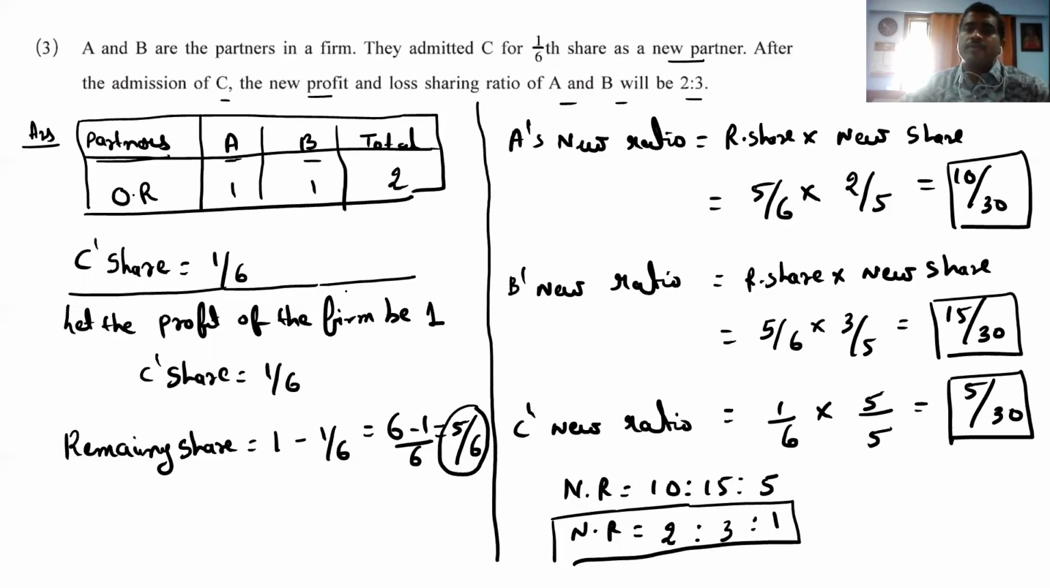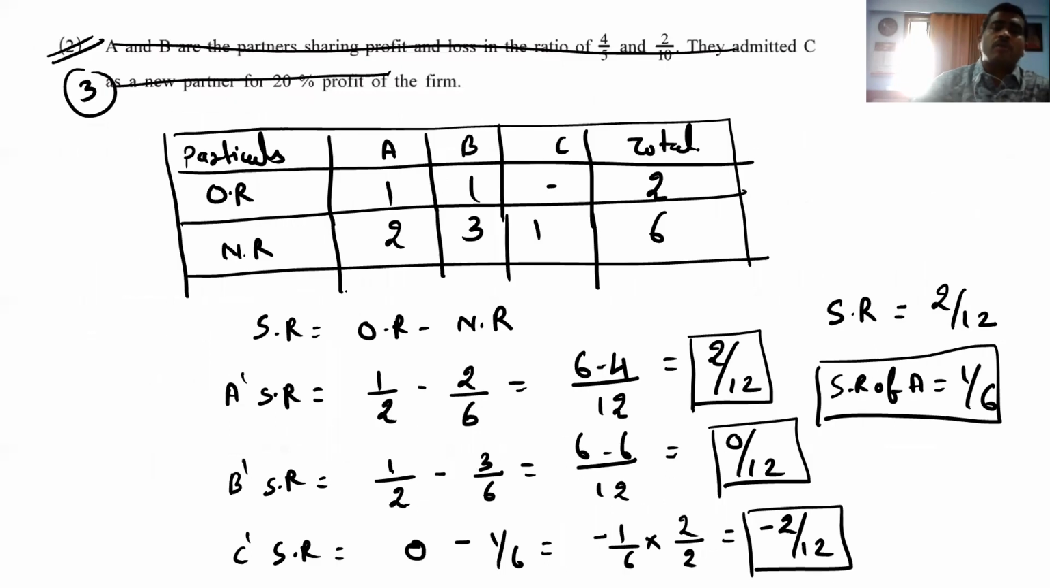B's new ratio. So how to do this? Remaining share into new share. That is 5 by 6 into 3 by 5. 15 by 30. C's new ratio. How to do? 1 by 6 into 5 by 5. 5 by 30. 10 is to 15 is to 5. That is 2 is to 3 is to 1. And then the sacrifice ratio also. How to do that? A, B, C, old ratio 1, 1, total 2. The new ratio 2 is to 3 is to 1. That is total 6. And after that, the formula for sacrifice, 2, 3, 1 and deduction.